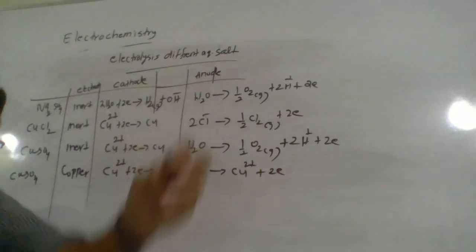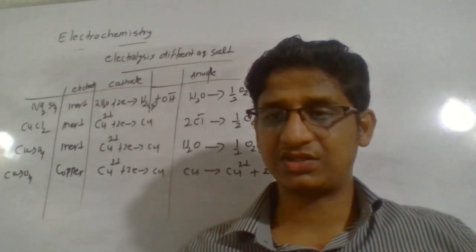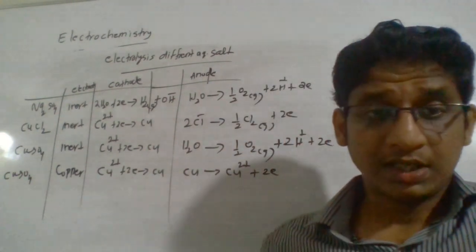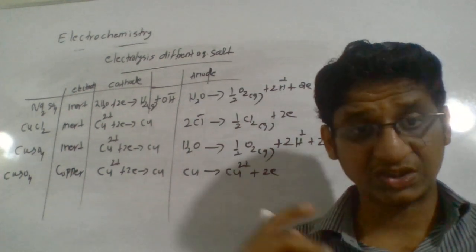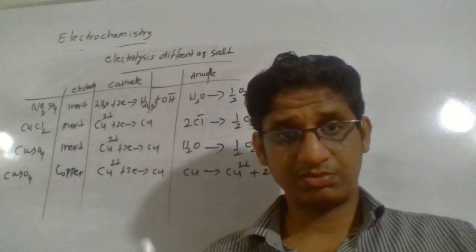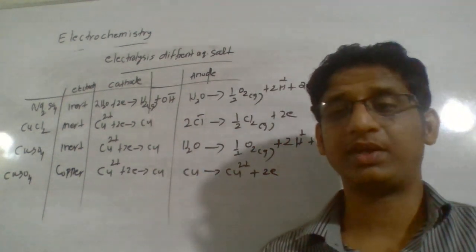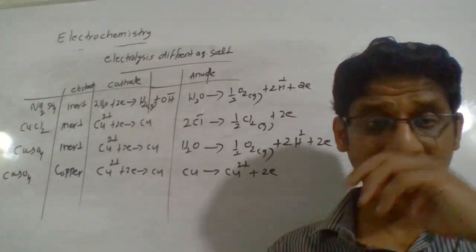This is a different case where the electrode used is not an inert electrode. This time the metal itself is taken as the electrode. So the nature of the electrode, the presence of the electrolyte, and the reduction potential are all factors when you talk about anode and cathode reactions in an electrolytic cell.